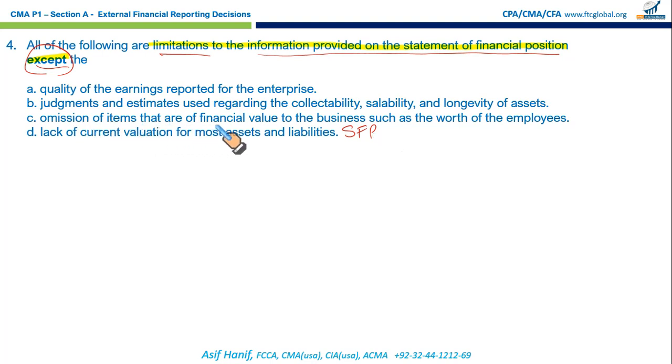Omission of items that are financially valuable to the business, such as the worth of the employee, competency of the employee, capability, their commitment. They're all valuable assets, but they're not something that we report on the balance sheet. So yes, it's a limitation of your statement of financial position.